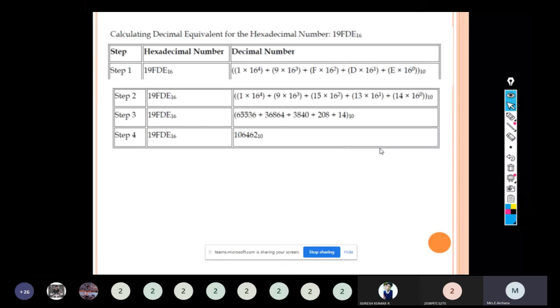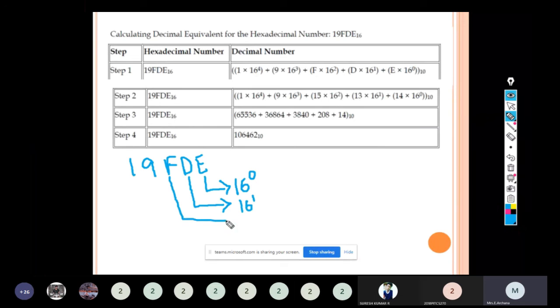So first it consists of the values. We have to start giving bit position. The given number is 19FDE. The base value for this number will be 16, right? So this bit will have the positional weightage 16 power 0. This one 16 power 1. This one 16 power 2.